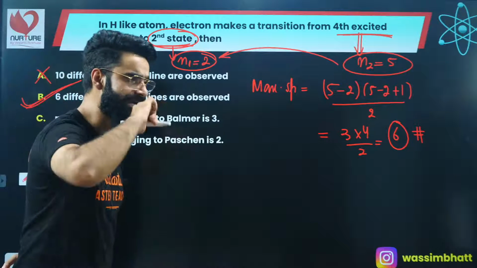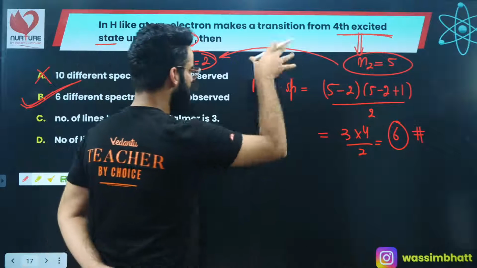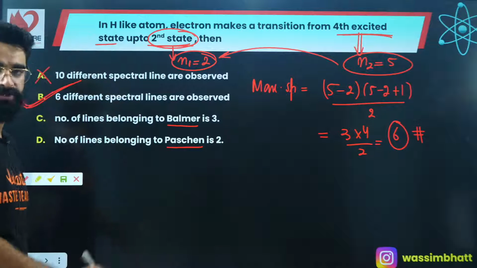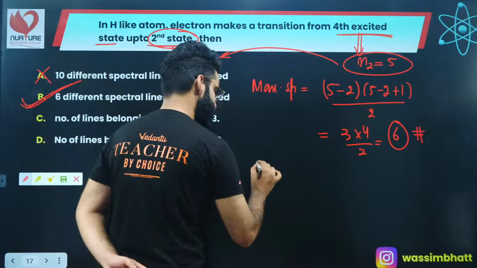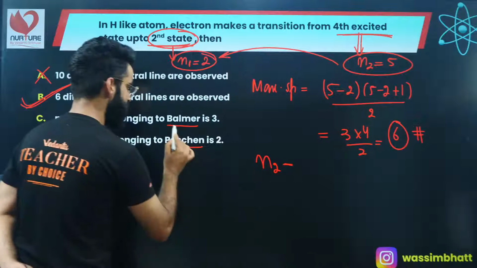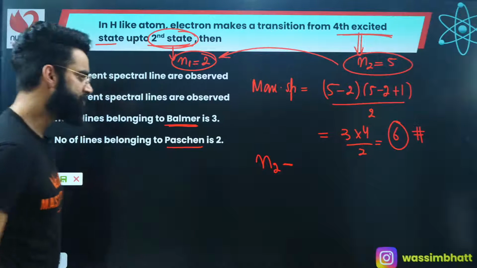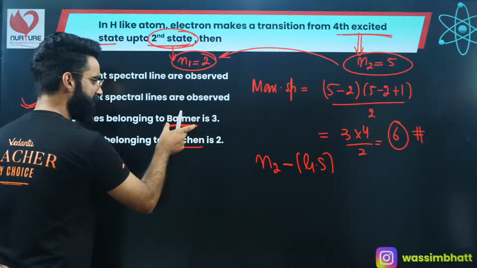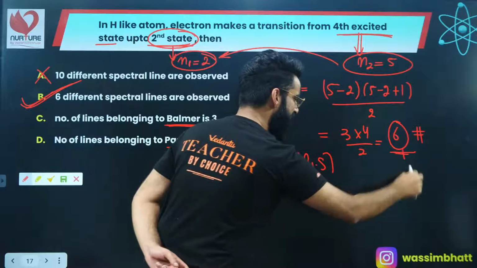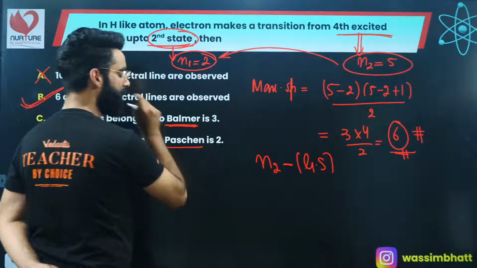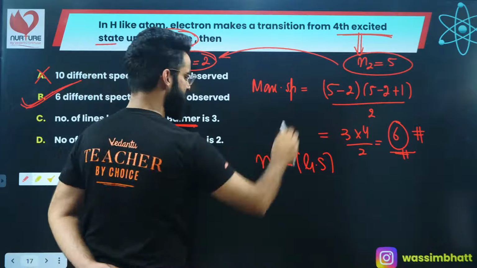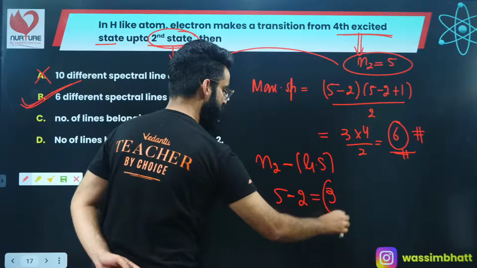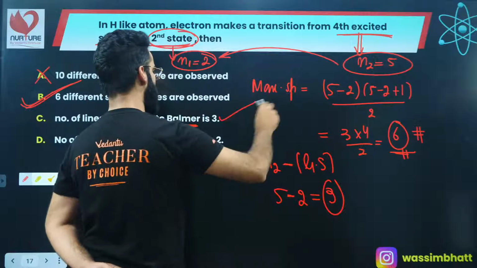Now I'll check, of these spectral lines which we got, how many belong to Balmer and how many belong to Paschen. How do we check that? There is a simple formula: N2 minus the ground state of that particular series. If I'm talking about the Balmer series, I need to see out of these 6 spectral lines how many belong to Balmer. The value of N2 is 5. The ground state of Balmer is 2. So 5 minus 2 comes out to be 3. So out of these 6 lines, 3 will belong to Balmer, absolutely.